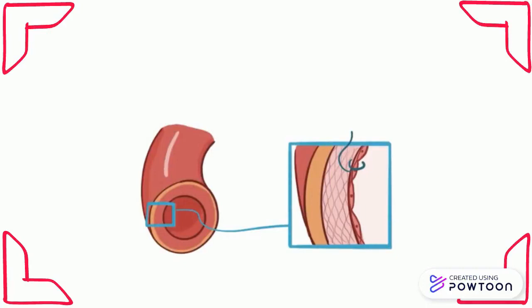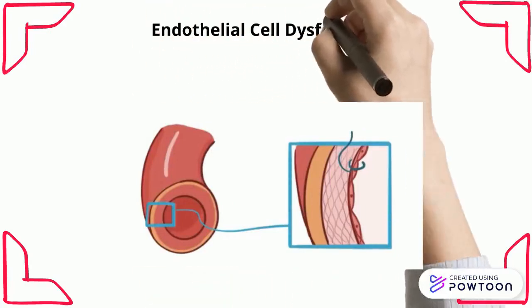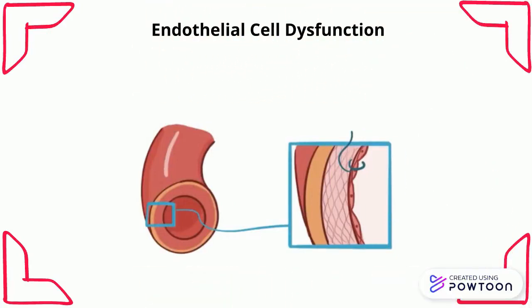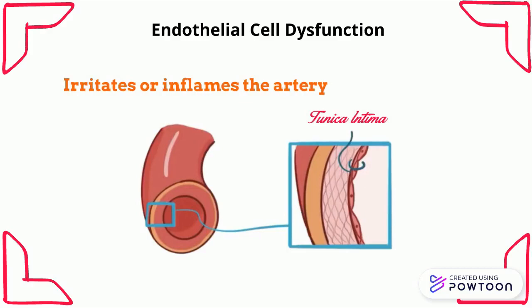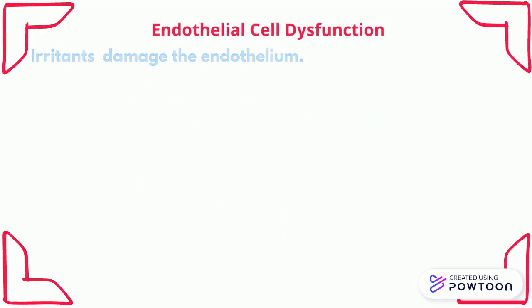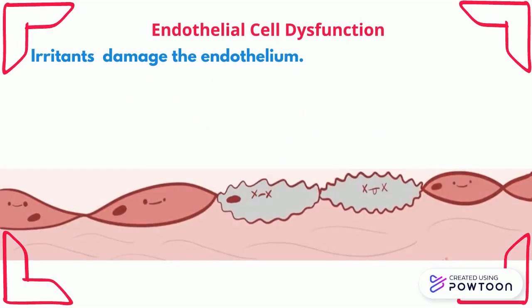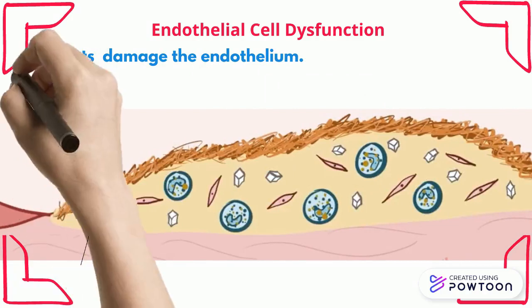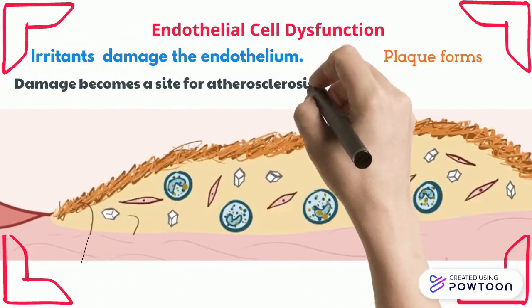There are two main ways that an ischemic stroke happens. One mechanism is endothelial cell dysfunction, which is when something irritates or inflames the slippery inner lining of the artery, the tunica intima. One classic irritant is the toxins found in tobacco, which float around in the blood damaging the endothelium. The damage becomes a site for atherosclerosis, which is where a plaque forms.